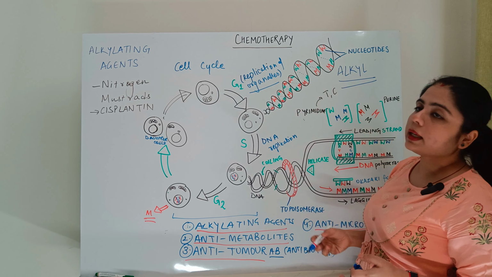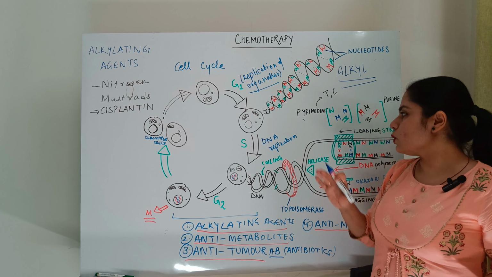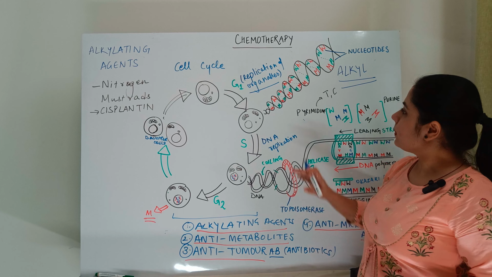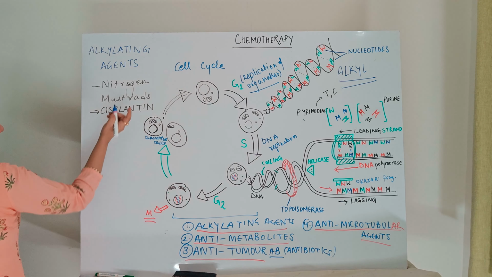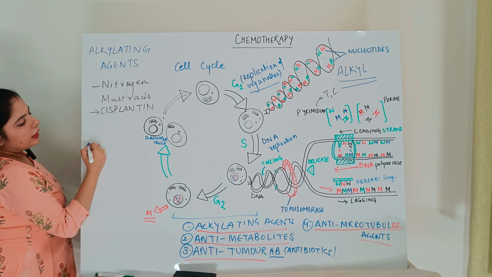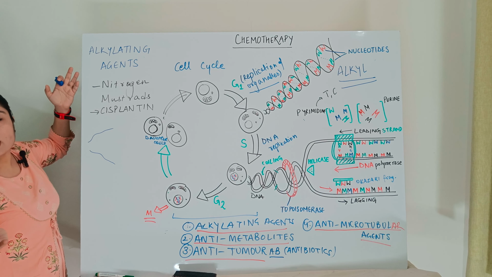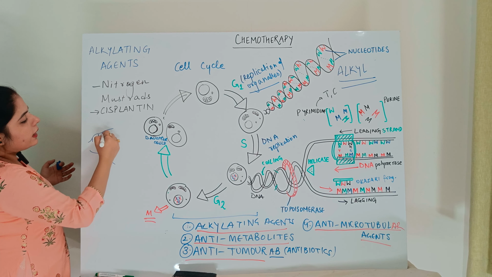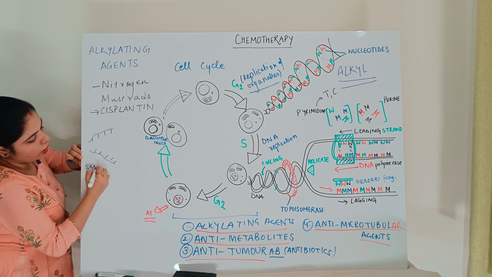This is disturbing the stability of the DNA, and the DNA is now unstable, so it will not undergo replication. How is this happening? Either the fragments are separated, or the DNA helix is disrupted, leading to small fragments.